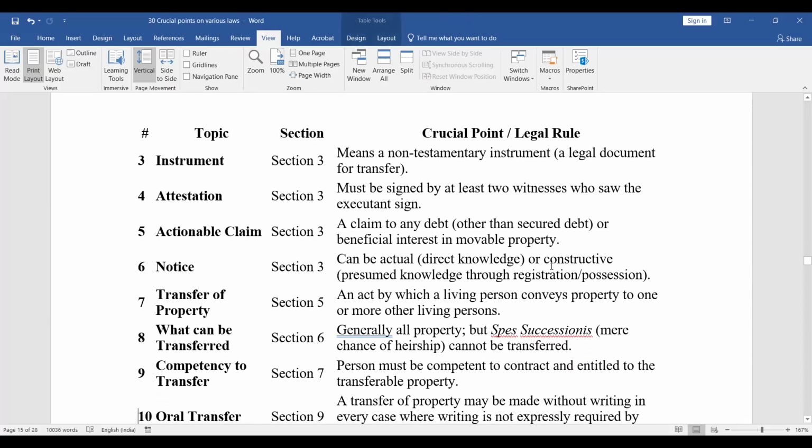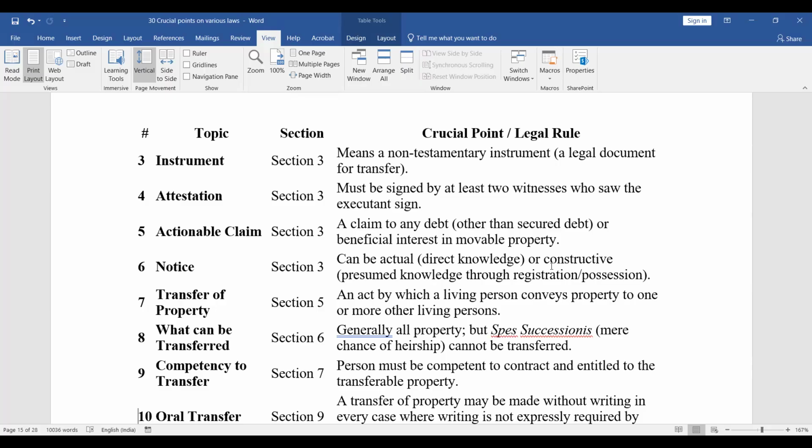Instrument means a non-testamentary instrument, a legal document for transfer. Attestation must be signed by at least 2 witnesses who saw the executant sign. Actionable claim: a claim to any debt other than secured debts or beneficial interest in movable property. Notice can be actual, direct knowledge, or constructive, presumed knowledge through registration or possession. Transfer of property is an act by which a living person conveys property to one or more other living persons.